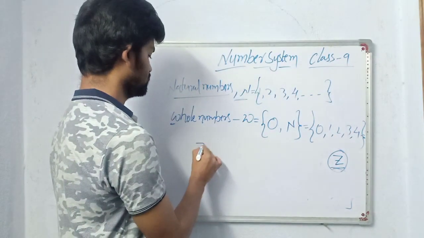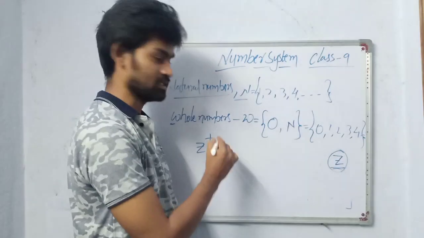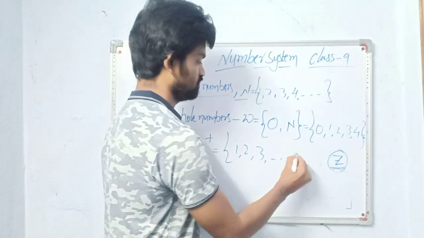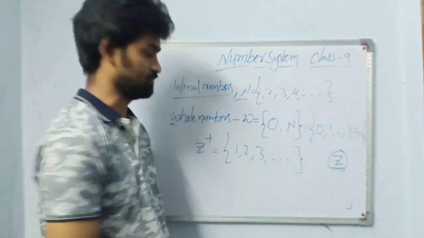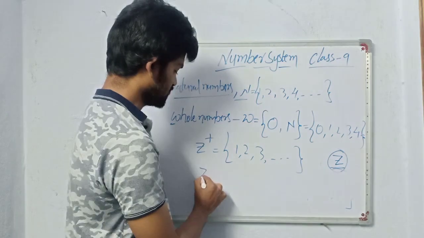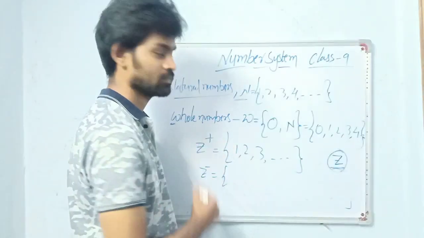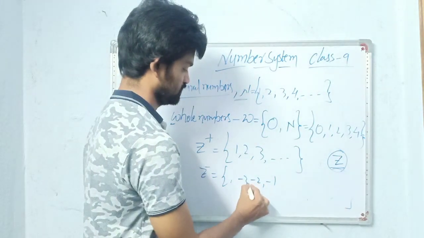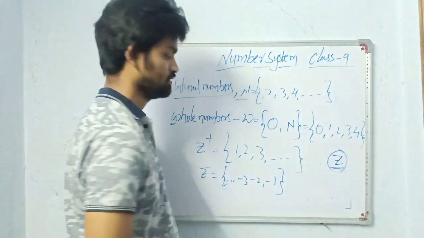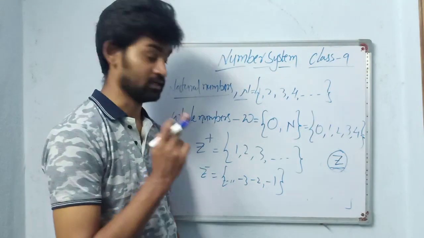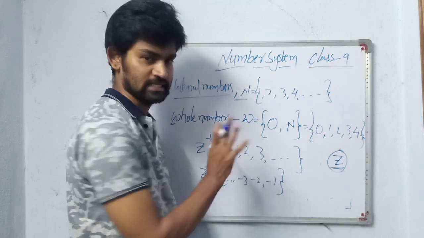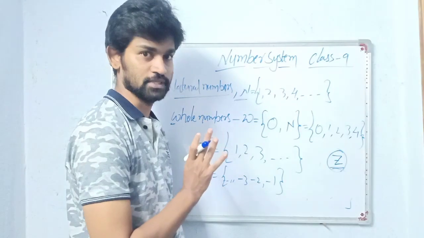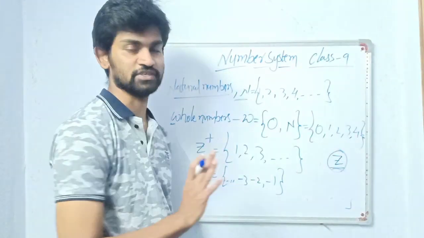So Z denotes integers. Z plus is positive integers. Positive integers are nothing but natural numbers, directly natural numbers. 1, 2, 3, all these are positive. Next, negative integers are like -1, -2, -3. Negative natural numbers. Keep in mind, positive integers are just natural numbers. Negative integers are negative natural numbers. This you keep in mind.